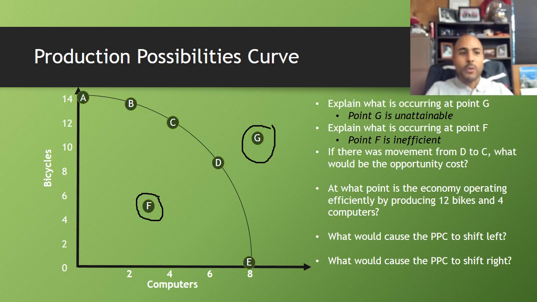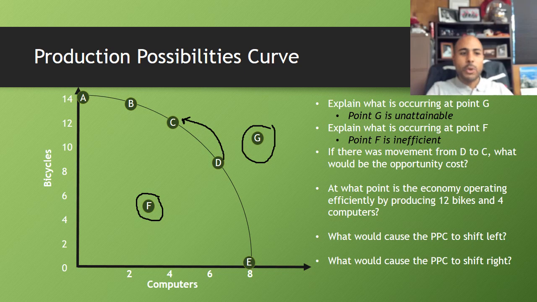If there is movement from point D to point C, like that, what would be our opportunity cost? Well, if we look at point D, it's roughly at 6 and maybe 8. Point C is roughly at 4 and 12. Okay, so what we want to do is identify the number that got smaller.